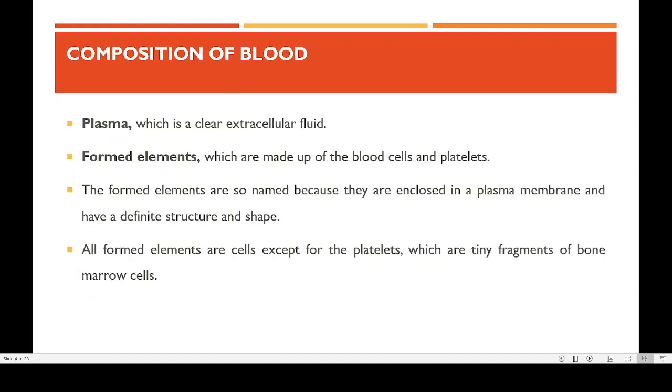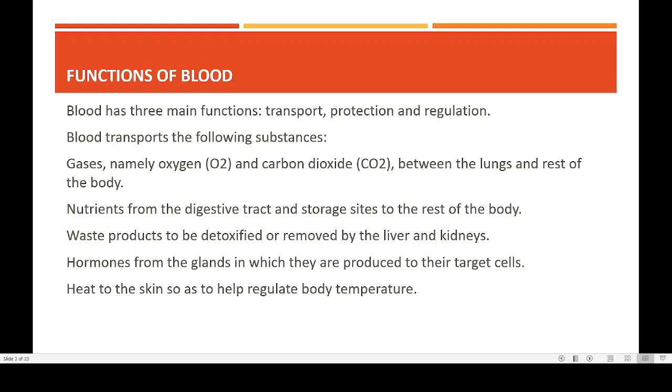Then protection is also there. Under the function of protection, blood helps in giving us immunity, because when WBCs and their antibodies are there, they give protection from bacteria and microorganisms. And blood also regulates our body heat, the amount of water in our body, and the amount of salt content in our body. So this type of function is also carried out by the blood.